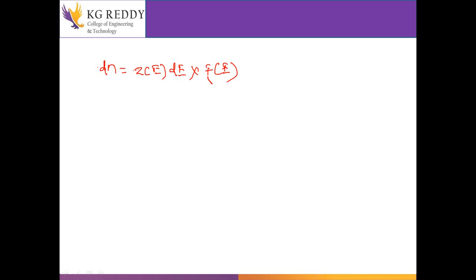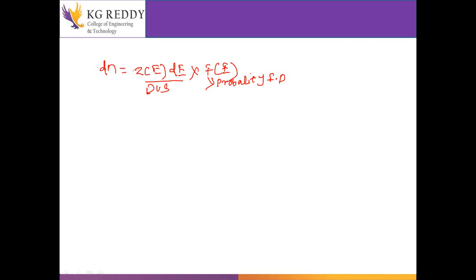What is F(E) here? It is a probability, the Fermi-Dirac distribution, which we have to use here. And this quantity Z(E) is our density of states, DOS, the density of states of electrons.